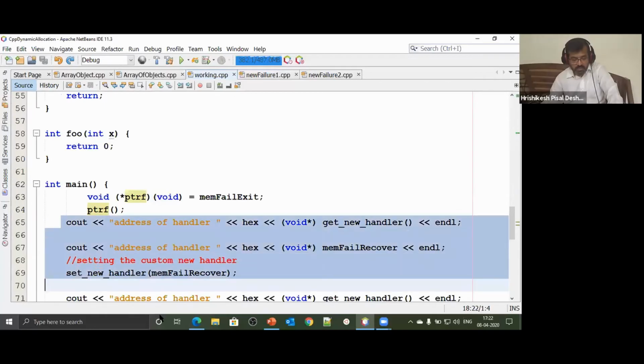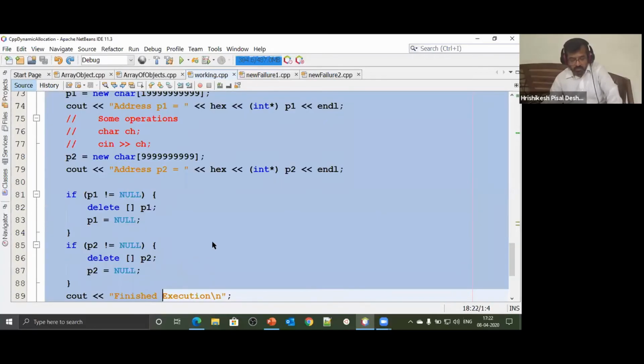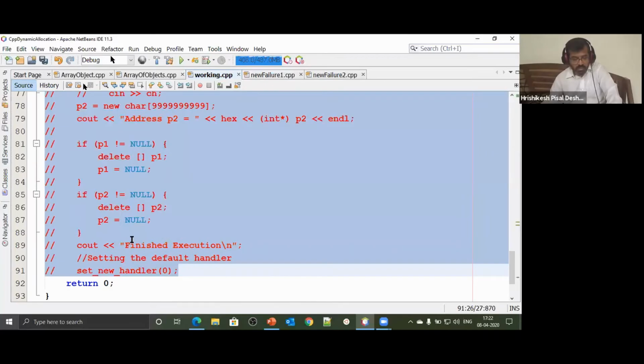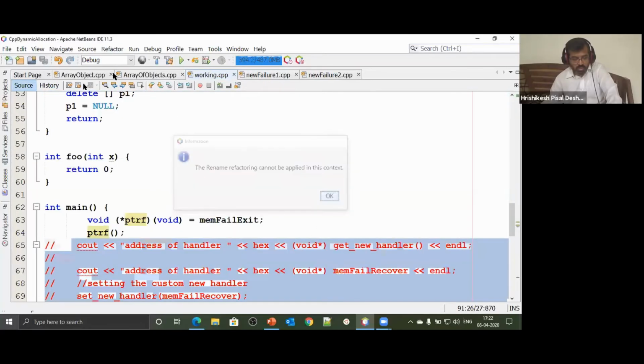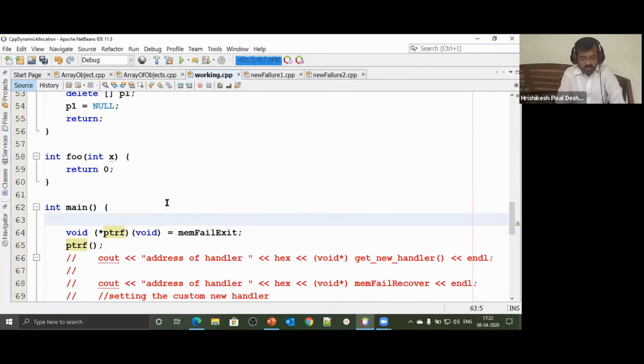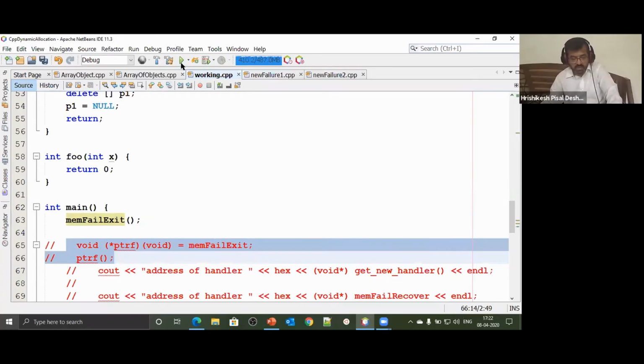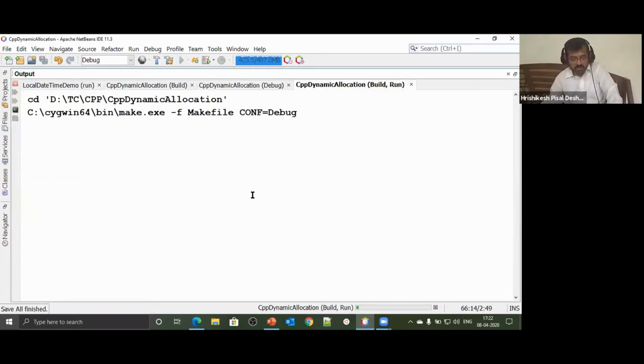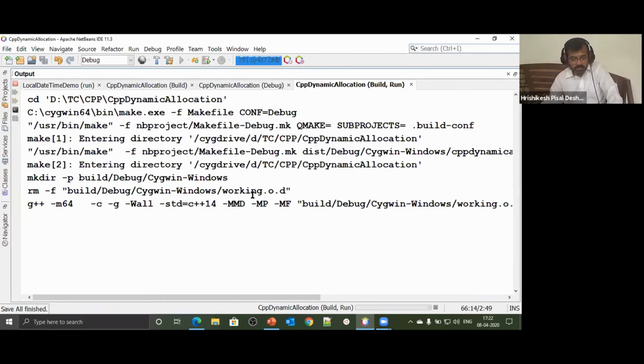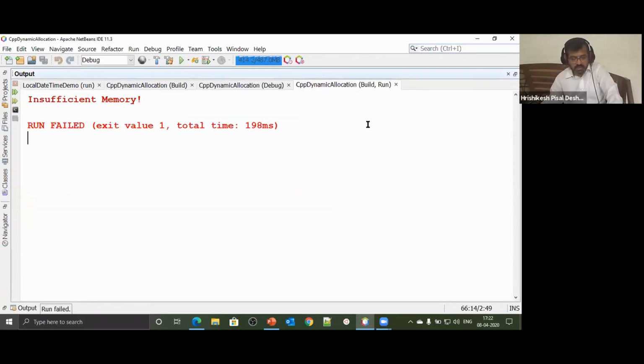Let me comment the rest of the code for you for a moment. And normally, if I had to call this particular function memfail exit, the only way to call it, what we know till now, is we'll have to say memfail exit. That's how you call a function. I'm going to call that function in this fashion. I'm also going to call the function in some other fashion. Let's call the function in this particular fashion, the traditional way as we call, and let's see whether that function gets called. It says insufficient memory and the program has stopped.